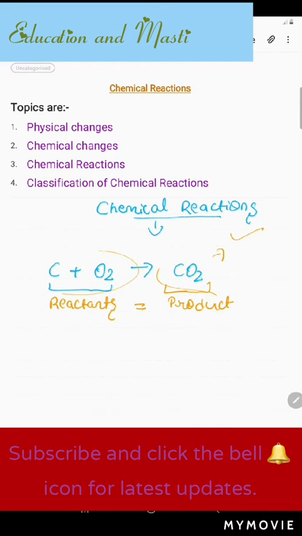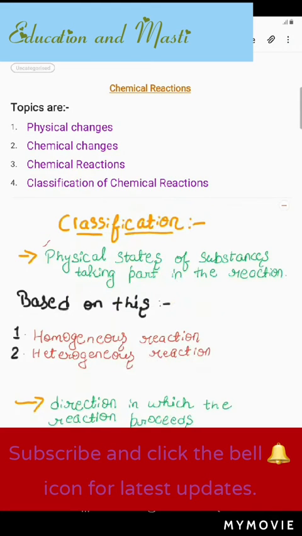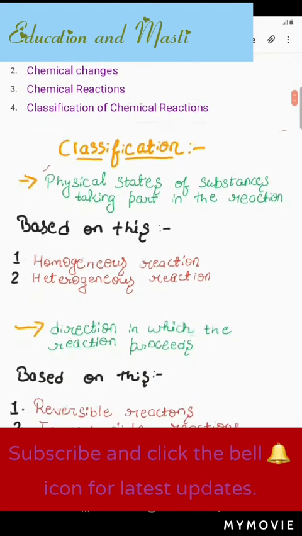Now let's move on to the classification of chemical reactions. Let's start with the classification of chemical reactions. So let's see the classification first. Chemical reactions are broadly classified on the basis of two things: the physical states of substances taking part in the reaction, and the direction in which the reaction proceeds. So these two things we are going to read first. First you will know about the physical states of substances taking part in the reaction.